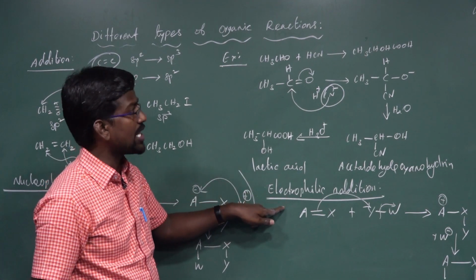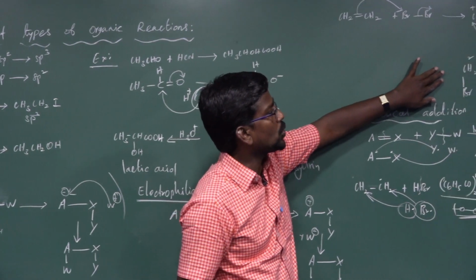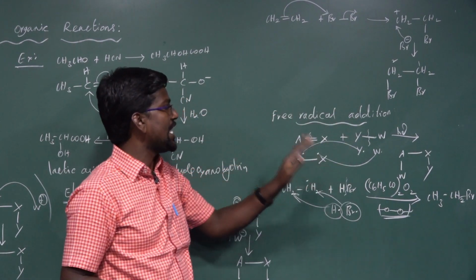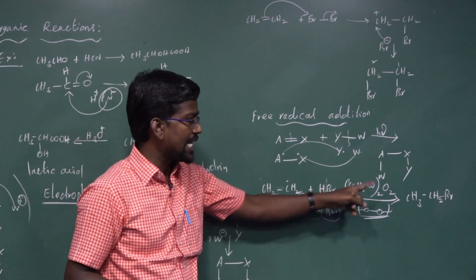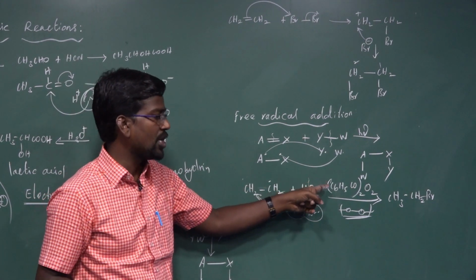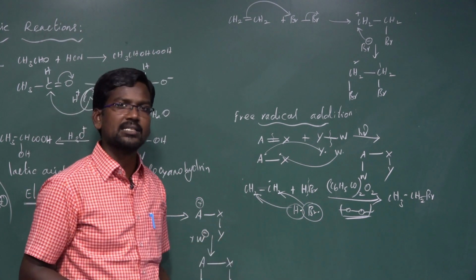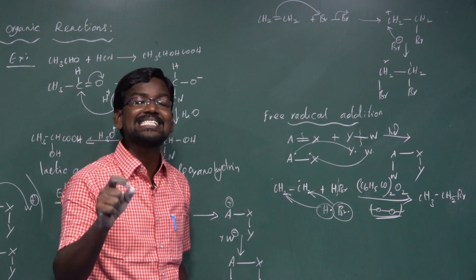In electrophilic addition, ethene reacts with bromine to form 1,2 dibromoethane. In free radical addition, ethene is converted into ethyl bromide by treating with hydrogen bromide in the presence of benzoyl peroxide. In this reaction benzoyl peroxide is used as a free radical initiator.